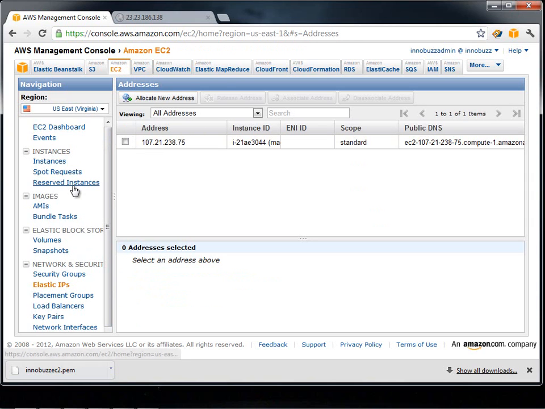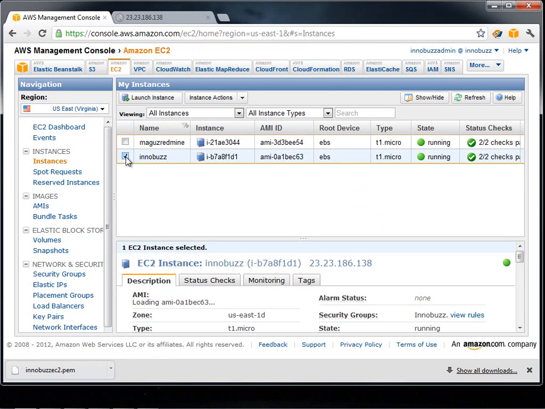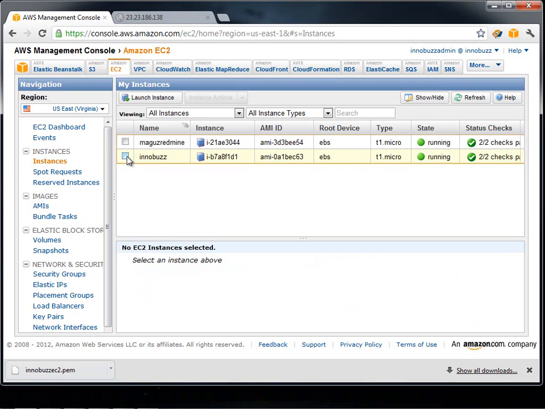Now we can also check another case. We can go back to instances and perform a refresh over here. Even after detaching the IP, it might list that it's associated. It may take a while to list that it's not associated to that IP.